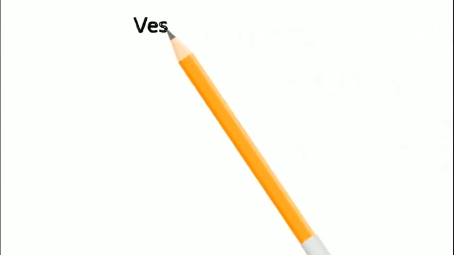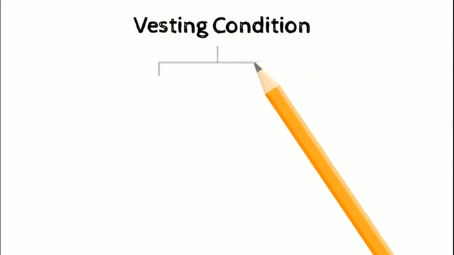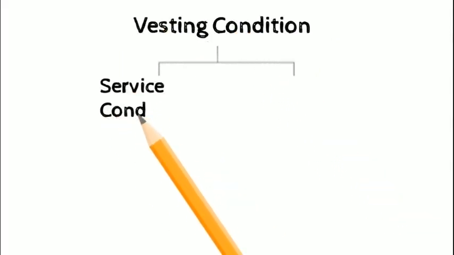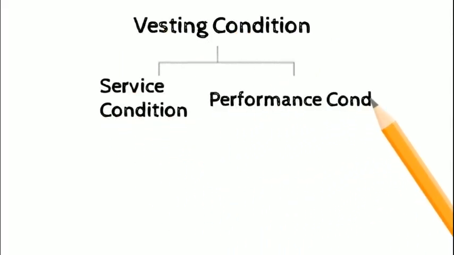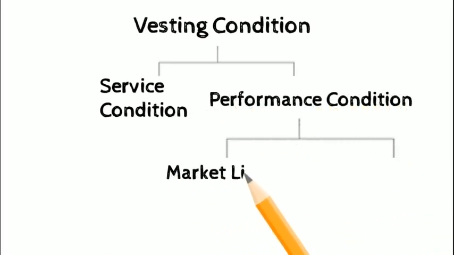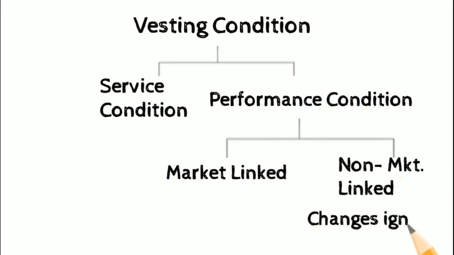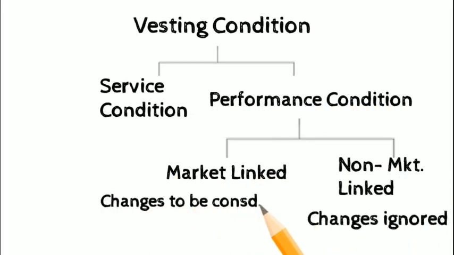Here we come to the last topic, that is vesting condition. Vesting condition is a condition which determines whether the entity receives the service that entitles the employee to receive cash or equity. Vesting condition can be either a service condition or a performance condition. Service condition refers to a case where the employee has to remain in service for a specified number of years, and then only he will be entitled to the option.